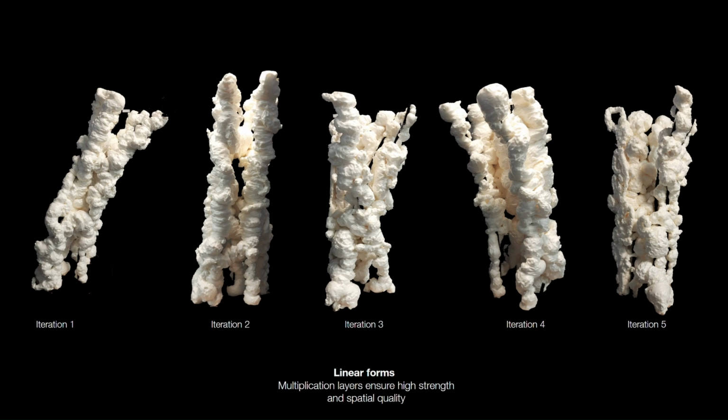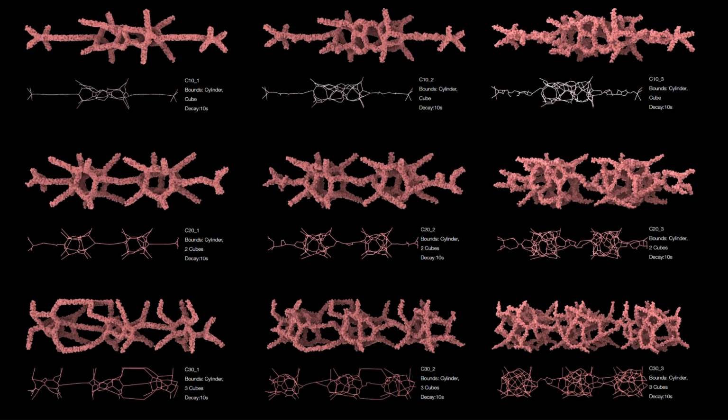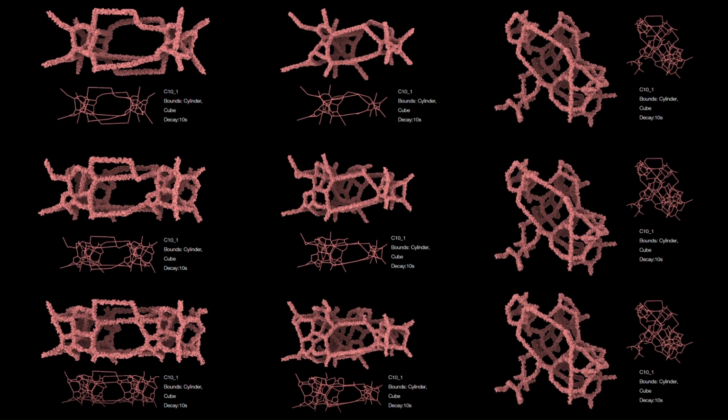We inferred from these that the more layers applied to the filament, the sturdier it is. However, this reduces the negative space inside the structure. These were further explorations and changes in the complexity of the filament. By combining linear and cuboidal forms, adding a single cuboid, then two, and so on, these result in forms with greater depth. These forms expand in volume in all directions by combining geometries like cylinders and cubes.